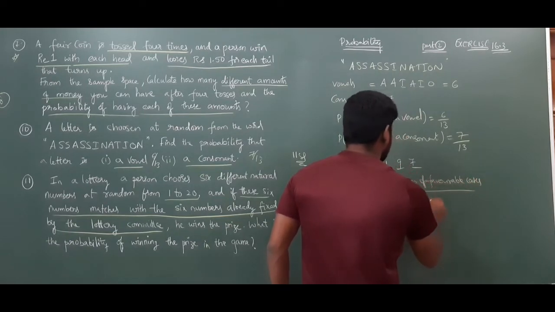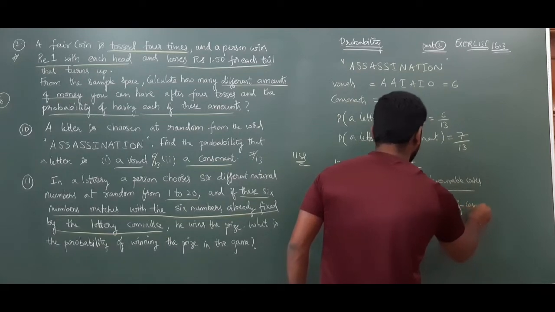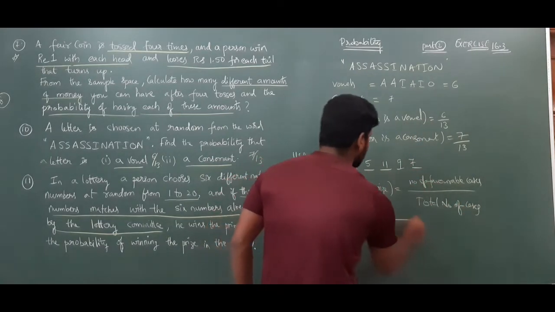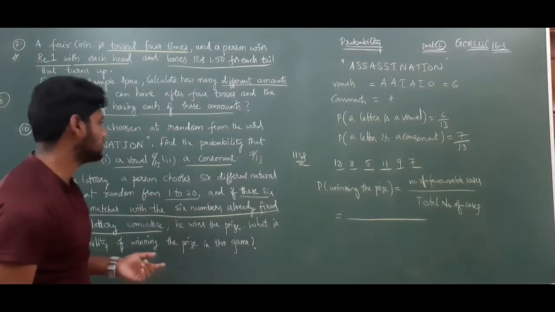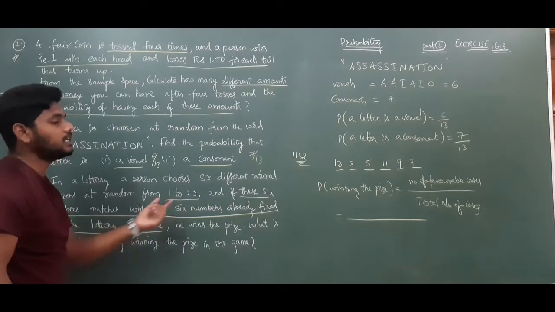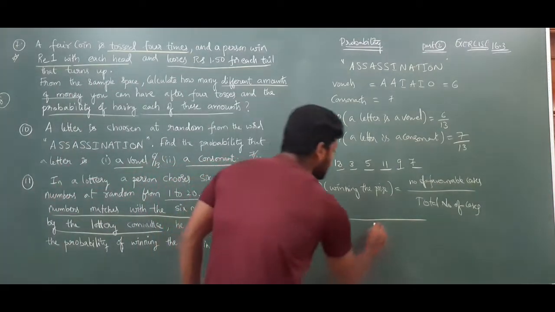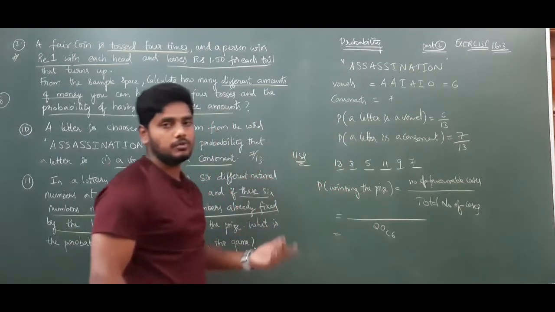Now, anyone tell me what is the total number of cases? Total number of cases is 6 different natural numbers from how many? 20. So 20C6 is the total number of cases.